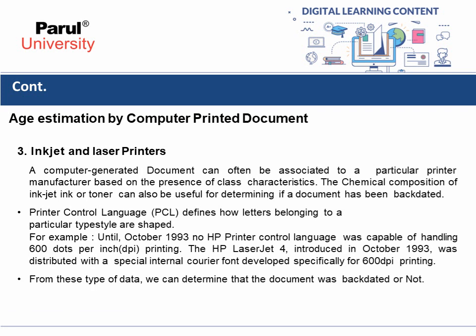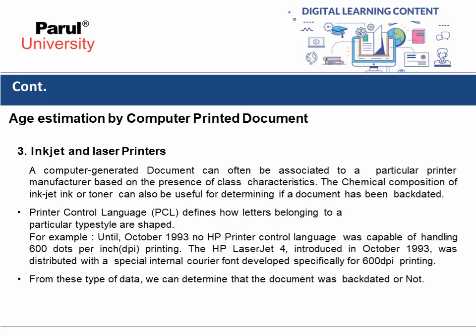Then the next type of printer is inkjet and laser printers. A computer generated document can often be associated to a particular printer manufacturer based on the presence of class characteristics. The chemical composition of inkjet ink or toner can also be useful for determining if a document has been backdated.